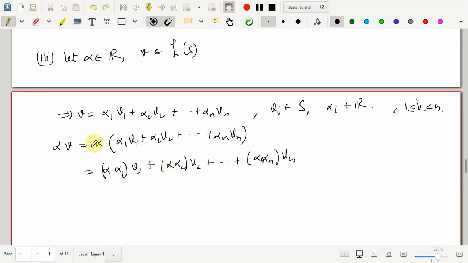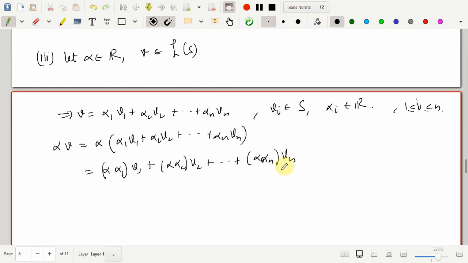So the question is: is alpha V in the linear span of S? That is, is it again expressed as a linear combination of finite vectors of S? You know that V1, V2, ..., Vn are vectors in S. Once again, alpha 1, alpha 2, ..., alpha n are scalars in R, and alpha is also a real number. So the products alpha into alpha 1, alpha into alpha 2, and so on till alpha into alpha n are real numbers.